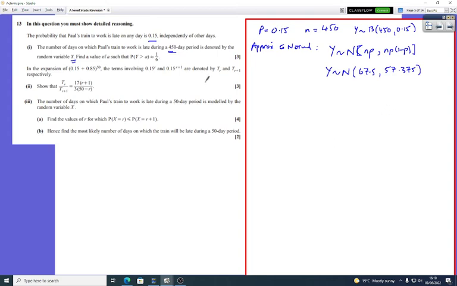Now what we're going to do, we can just use a calculator. Before we do anything, we want to find, so I'm going to draw this. Always important that you draw the normal distribution. Here's the normal distribution, and on this normal distribution we want Y greater than some value here, which we're going to call a.